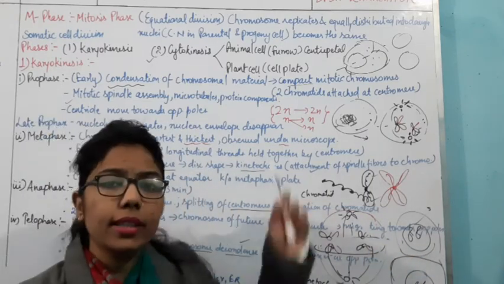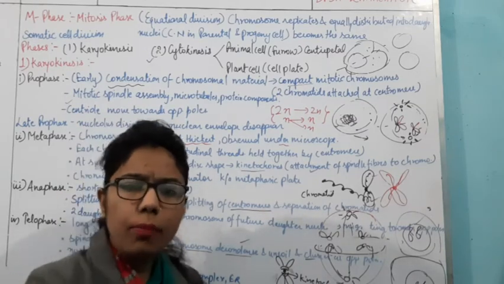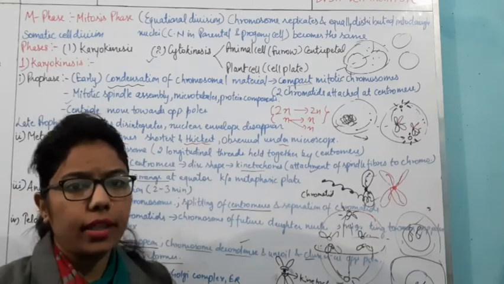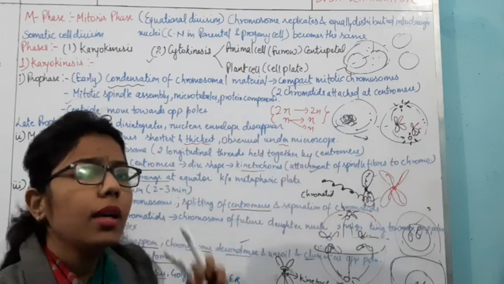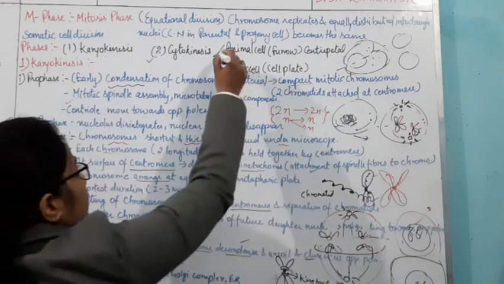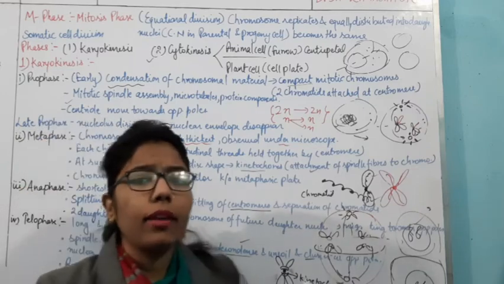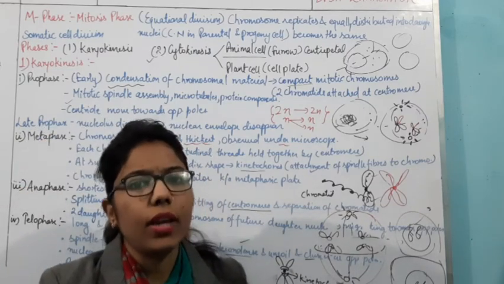Cytokinesis is not that simple, because in plant cells and animal cells it can be of two different types. If I talk about the animal cell, it does not have any cell wall, so the cell is very flexible.